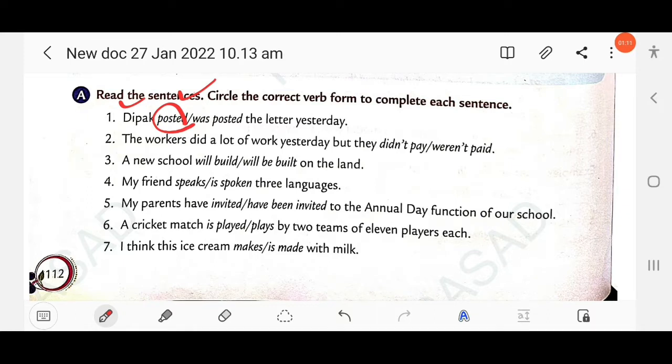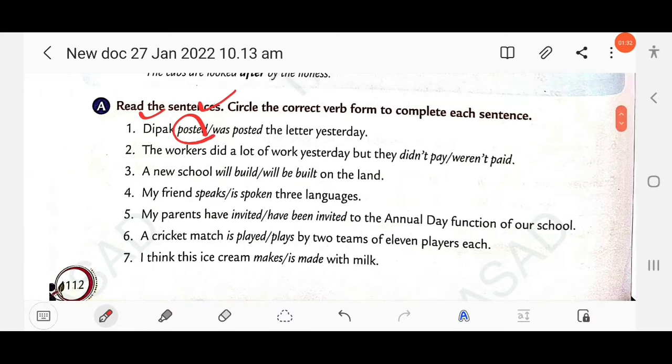The next question: the workers did a lot of work yesterday, but they didn't pay or were not paid. Here we write were not paid. The workers did a lot of work, so the action is done by the subject, but they were not paid. This sentence is agentless.